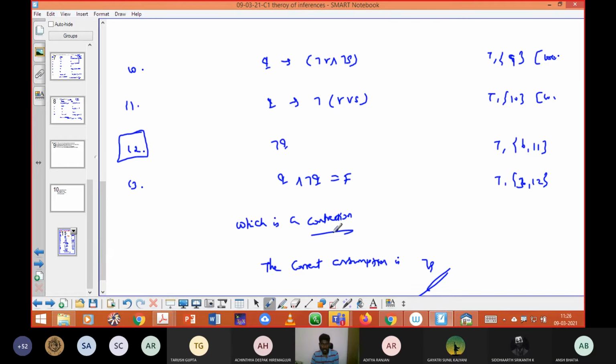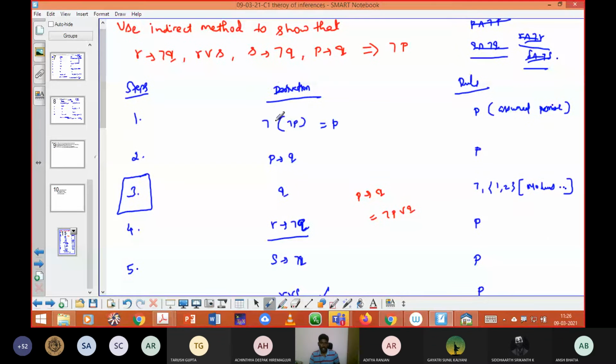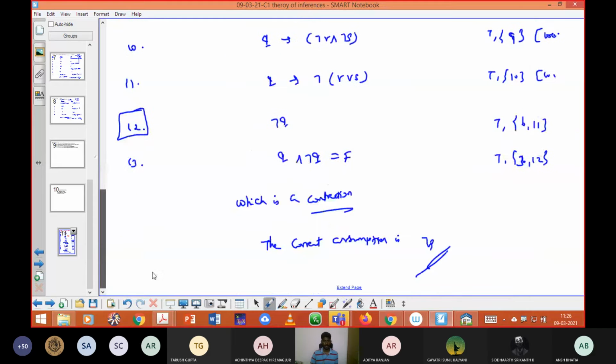What you assumed was negation of negation P. If this assumption is wrong, then you should revert back and remove that negation. So certainly negation P will be the correct answer. That's what they have given as the conclusion, your desired conclusion. You have proved it. Okay, sir, got it. Thank you.